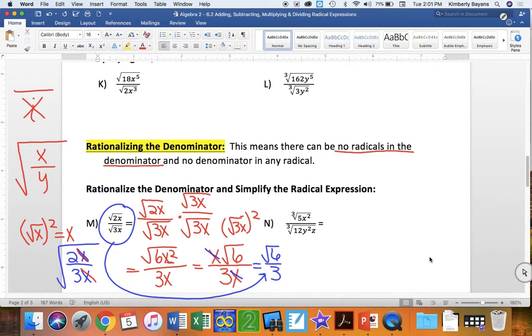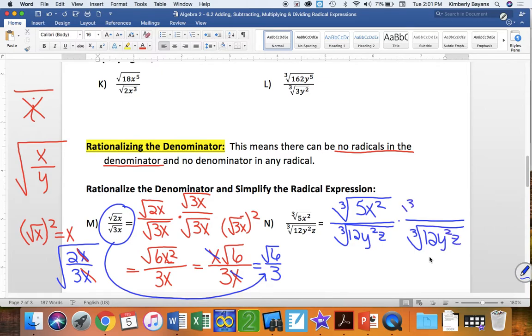So, since we can't really simplify anything here, I'm looking at this cube root. I know 5 and 12, nothing simplifies. x squared, y squared, z, none of that simplifies. So I'm going to rewrite this, and then I'll show you. So 5x squared over the cube root of 12y squared z. I'm going to multiply my numerator and my denominator by the cube root of 12y squared z.